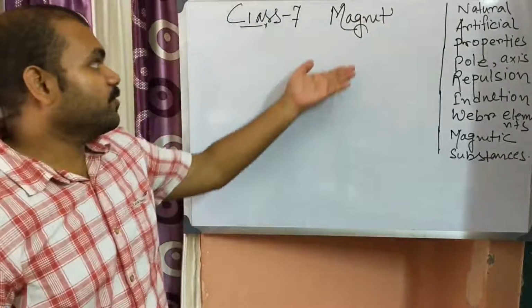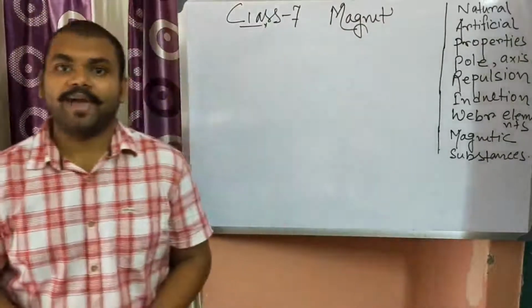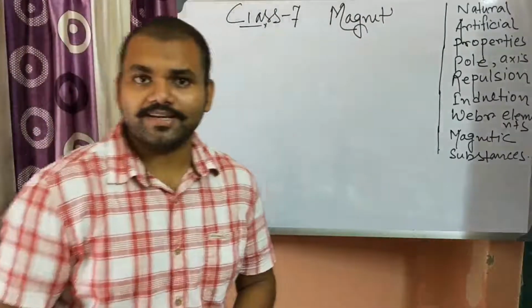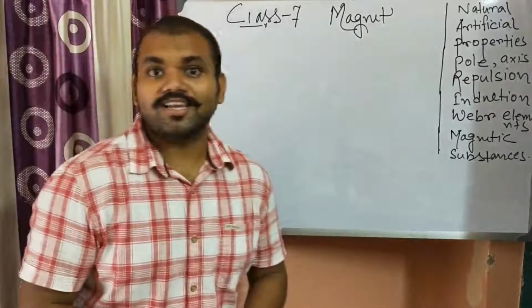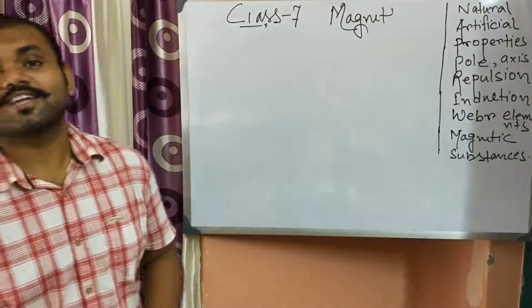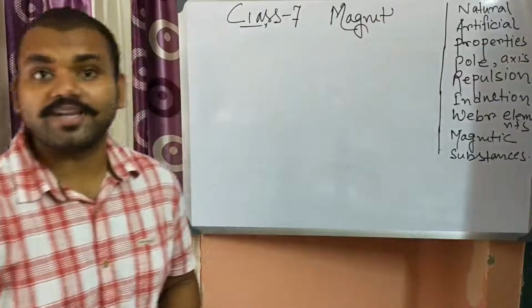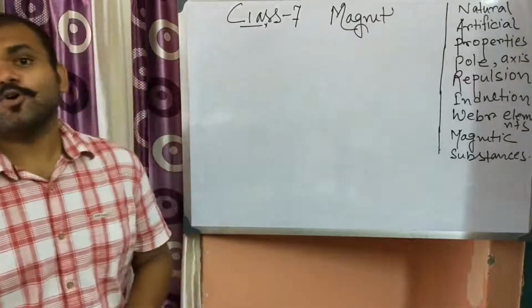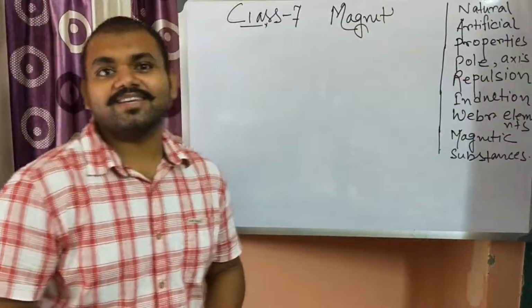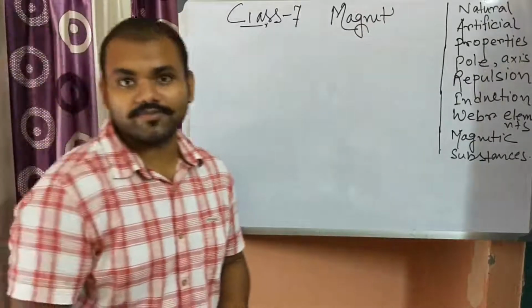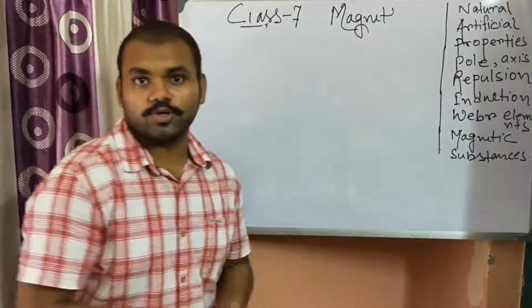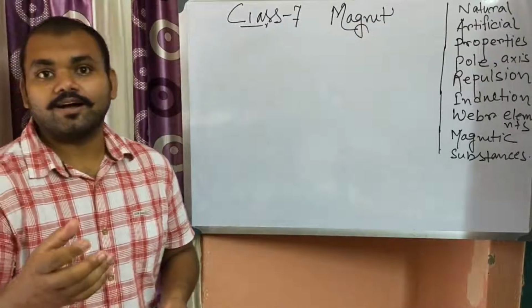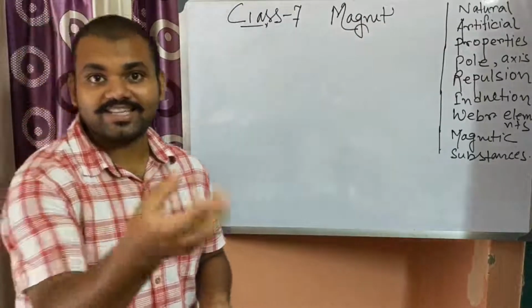Today we are going to discuss something about magnets. Have you seen a magnet? Yes. Where? In the pencil box. The lid is automatically closed, attracted towards something. We see magnets in different places, like in the door of the fridge, so the fridge door can close automatically. And you can see a magnet in a speaker.